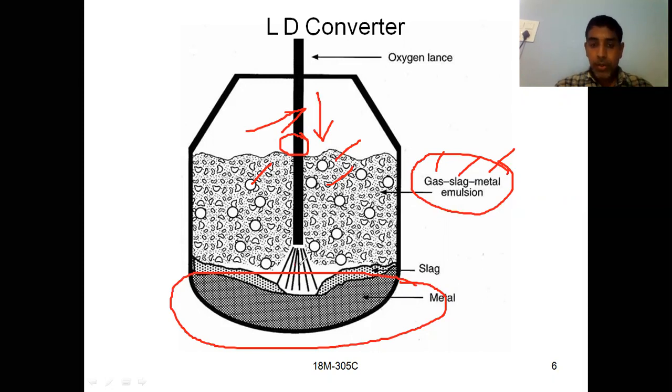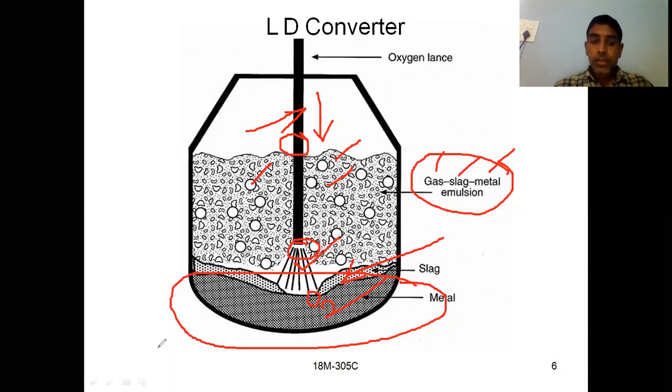From that one you are getting a jet of oxygen, this is O2. With this oxygen, what will happen? Whatever impurities are present in the molten metal can be oxidized and they will form slag here. This one, slag.